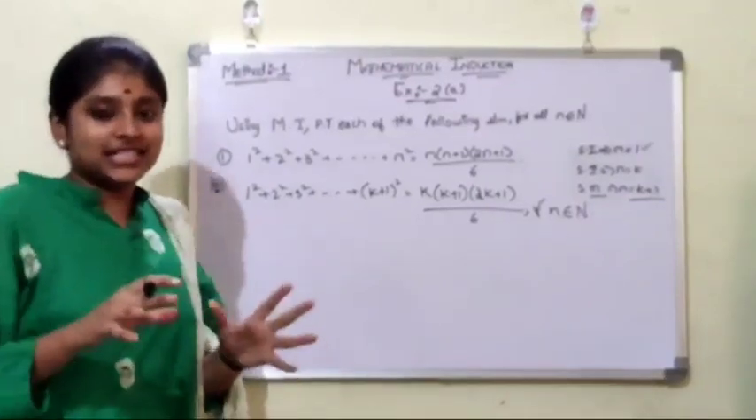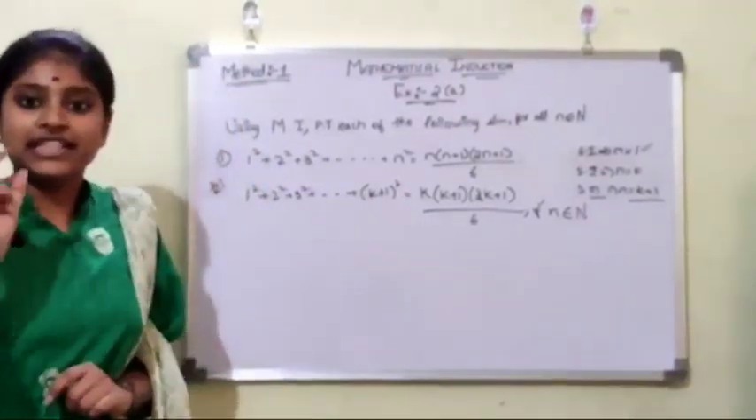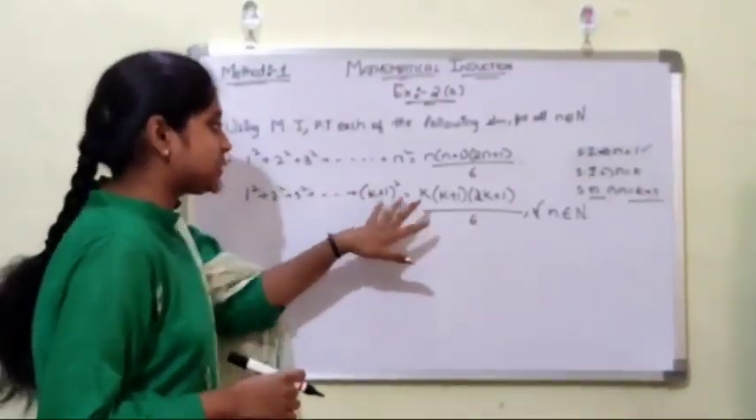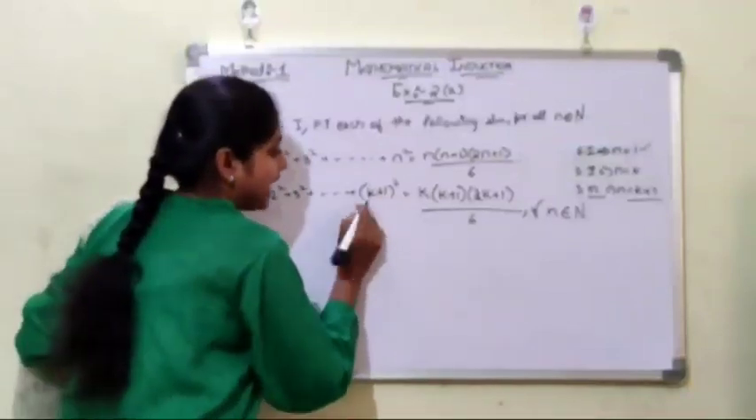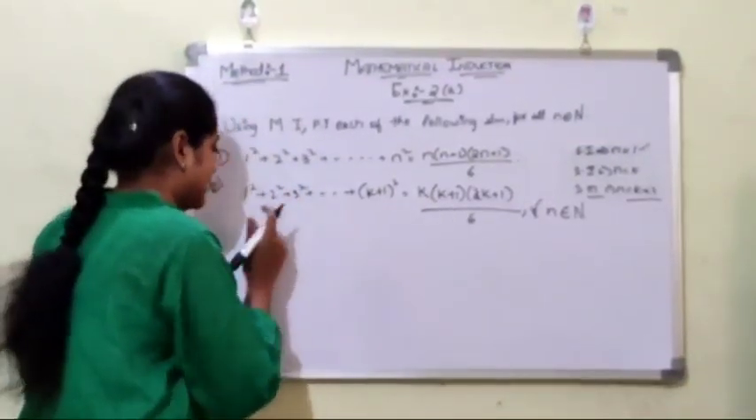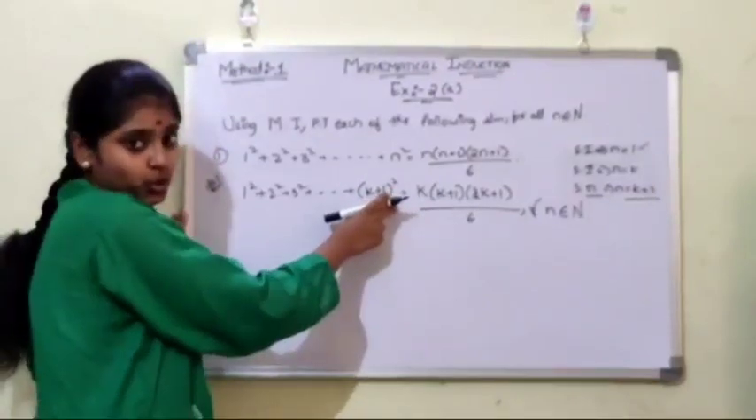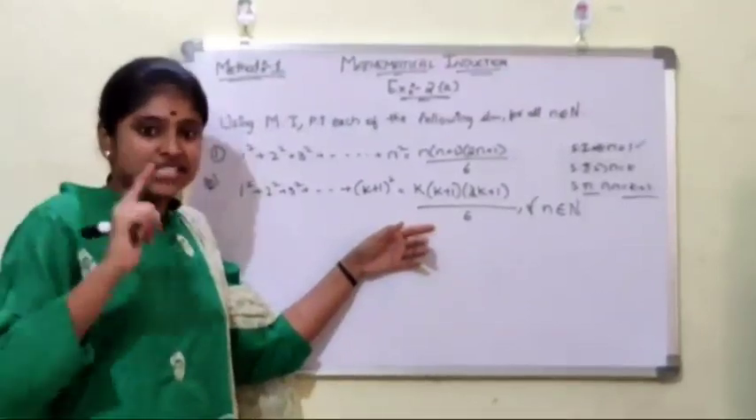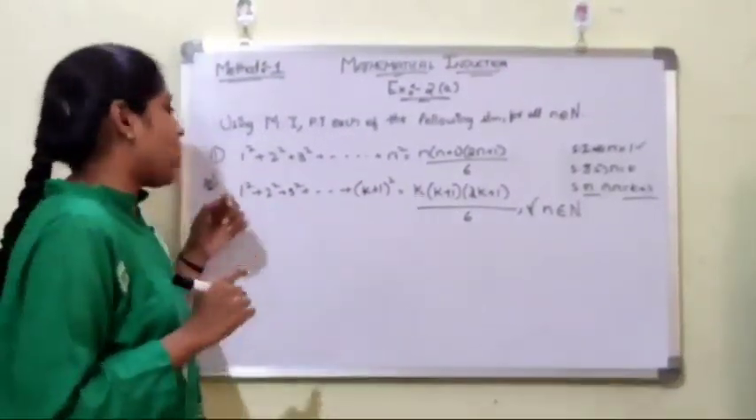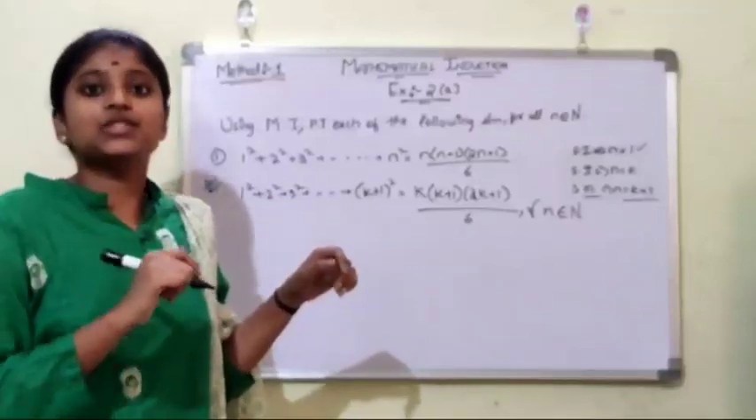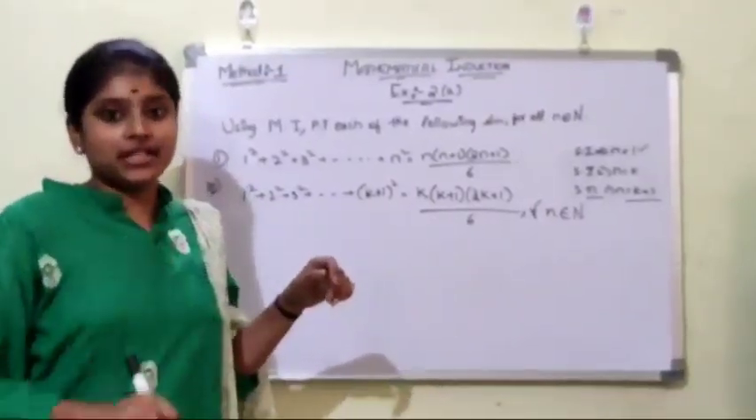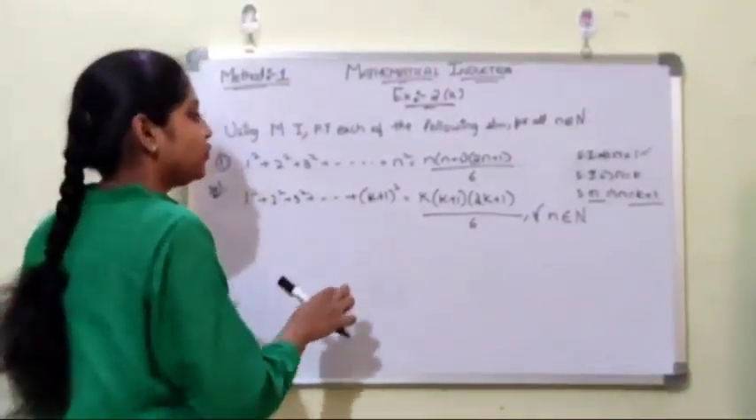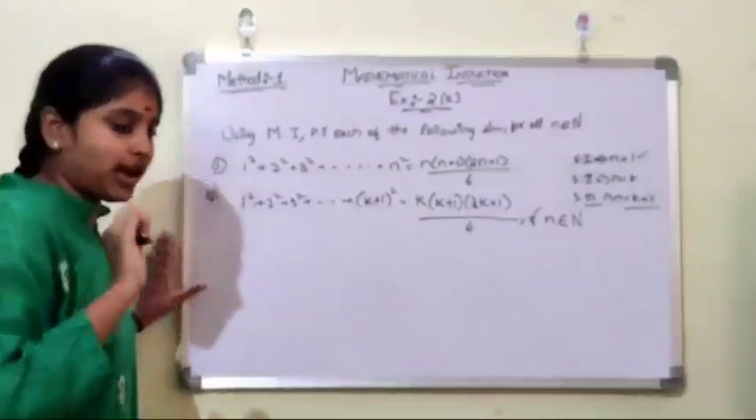Now listen carefully. We have to take the nth term of LHS. What is the LHS nth term? That is k plus 1 whole square. We have to add this term to equation 1, not to this equation. Equation 1 was 1 square plus 2 square plus 3 square plus so on k square is equals to k into k plus 1 into 2k plus 1 by 6. We have to add this term to equation 1.